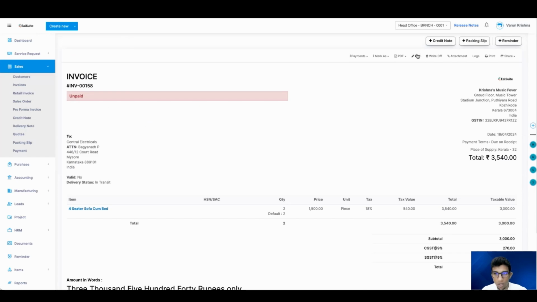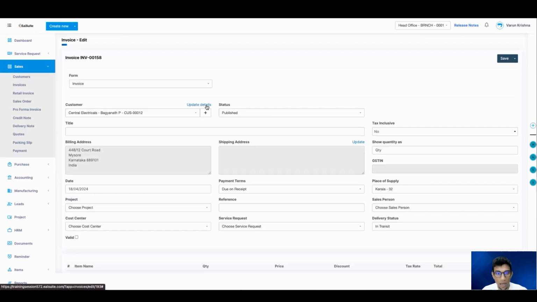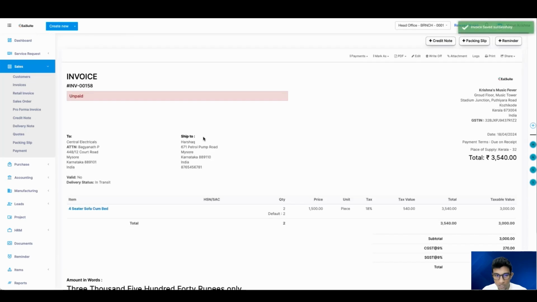So it's very simple. You can simply go to the edit option, and we have the update details. So when we click on update details, you can clearly see the shipping address getting fetched, right? Now see, Harshak is a name, and we have the phone number also. When I click on save, this must come under our invoice. Yes, it is coming. So initially the issue was that the name of the shipping contact person and the phone number were not getting shown. Right now it is easily getting shown. So this is the way in which we have resolved that particular bug.